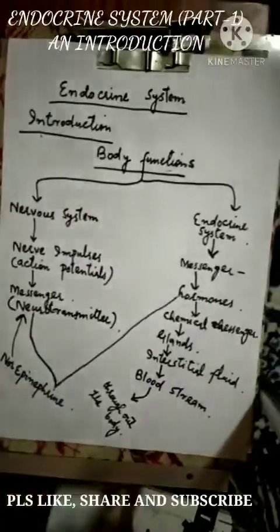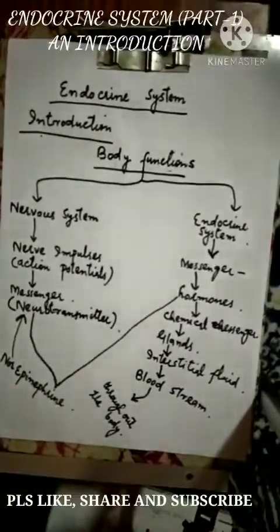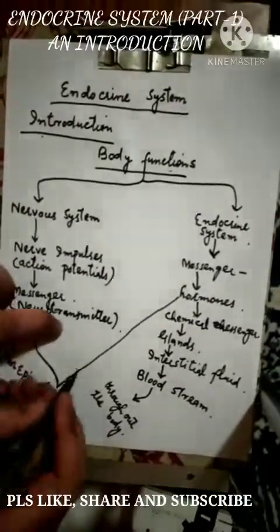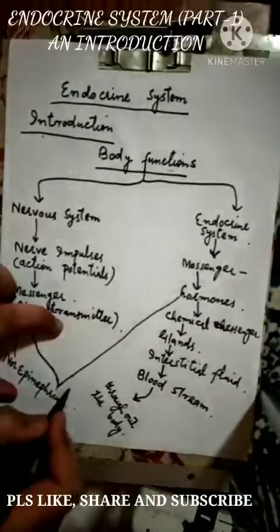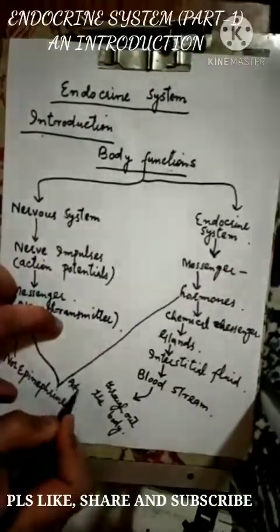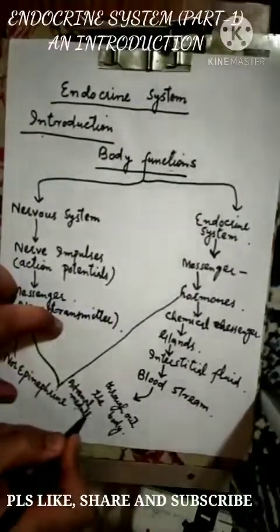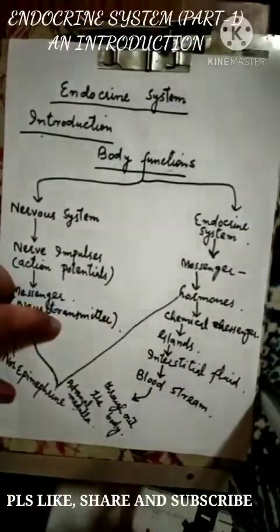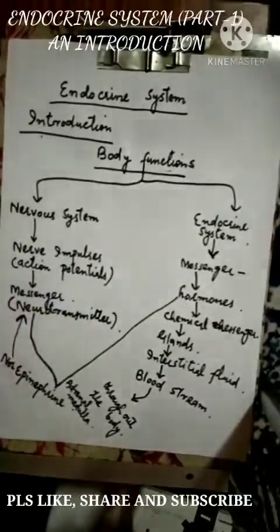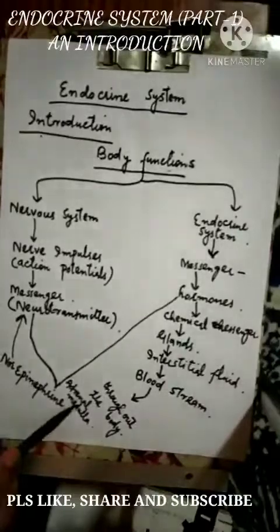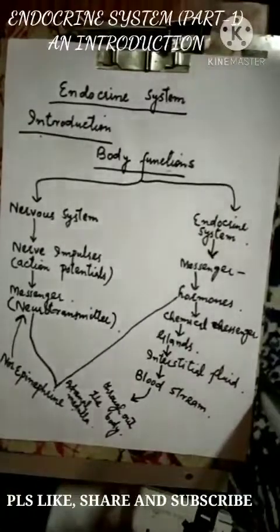But there is one gland in our body which is called the adrenal gland. The adrenal gland has two parts, adrenal cortex and adrenal medulla. So this adrenal medulla is releasing a hormone.